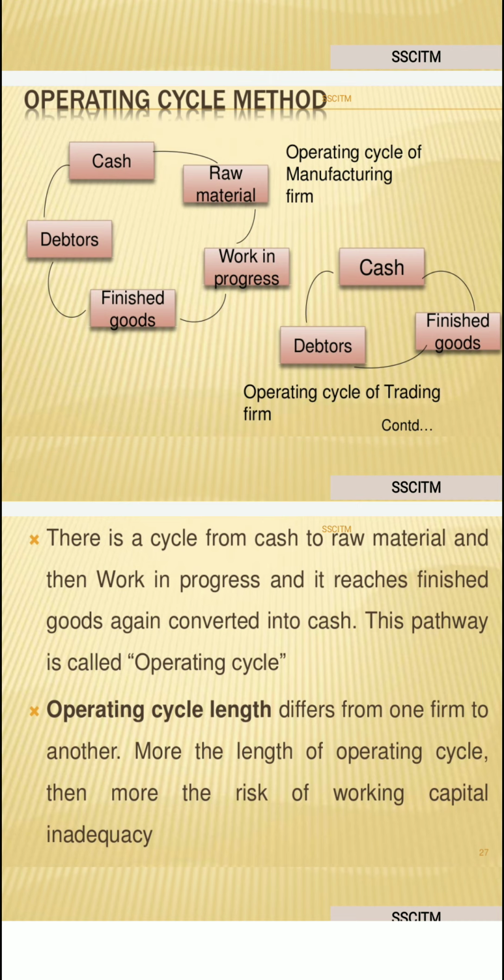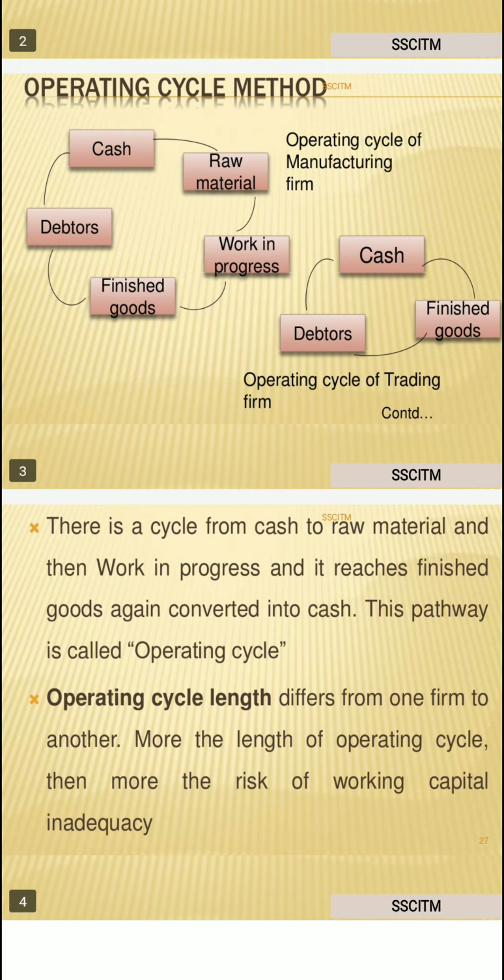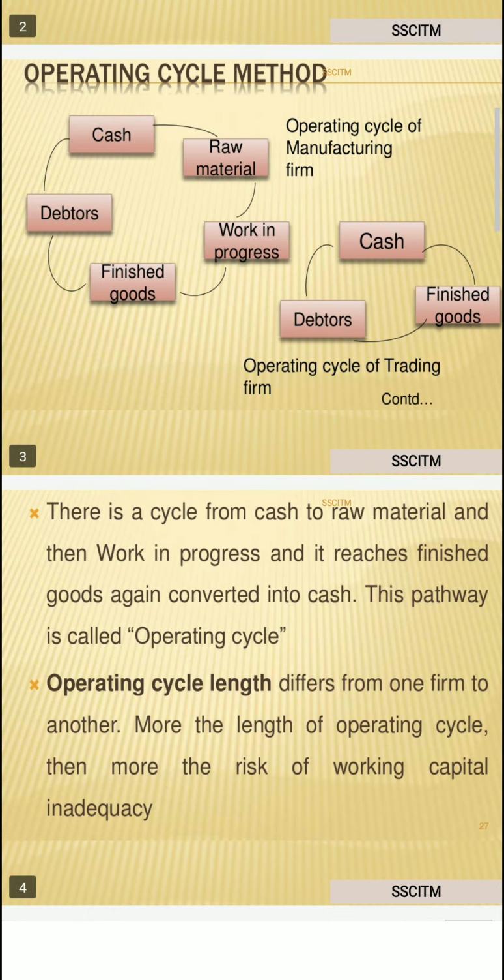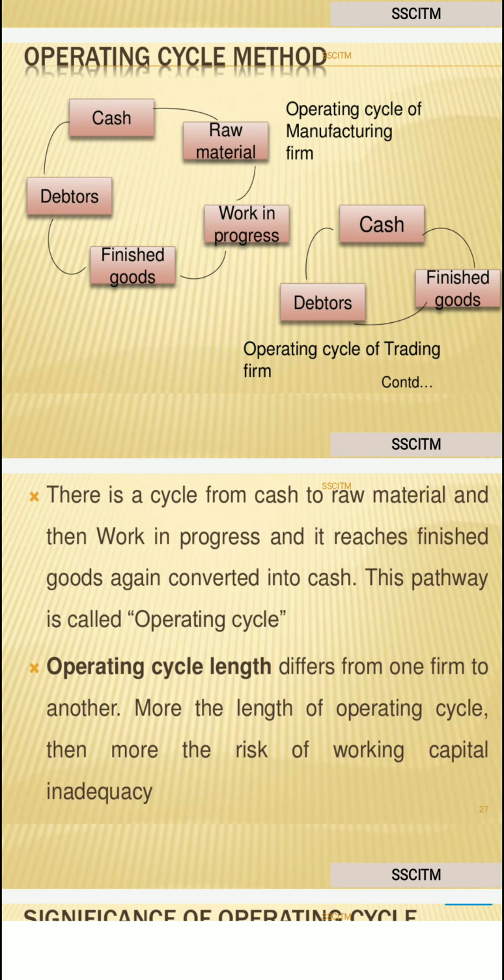In the operating cycle of a manufacturing firm, they invest cash into the business. After that they purchase raw material. In the next stage, based on the demand and the requirement of the customer, they manufacture the goods. After the raw material stage, the raw materials are sent into production, and it's called work in progress.